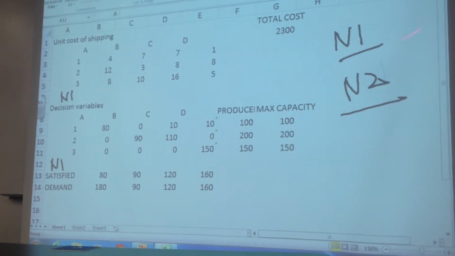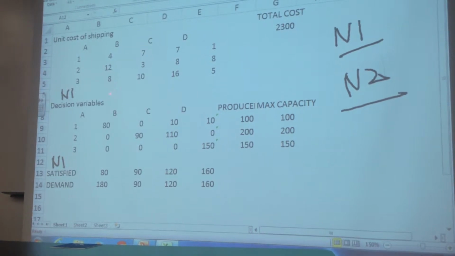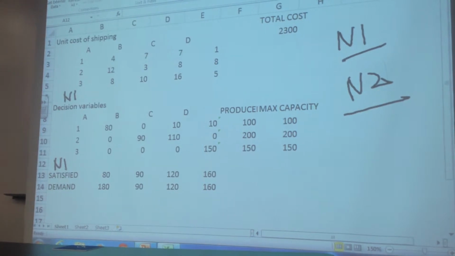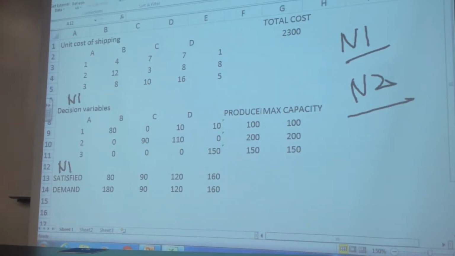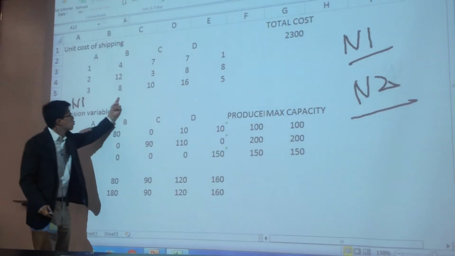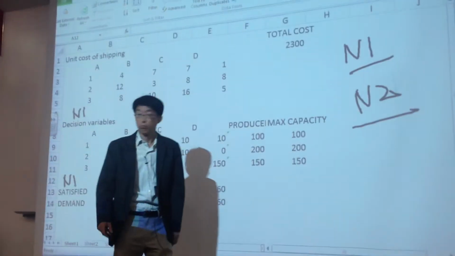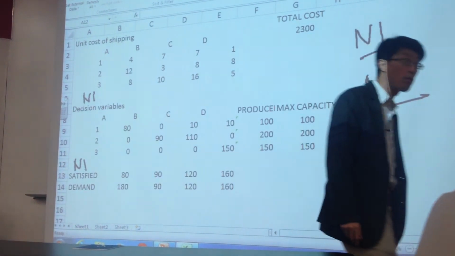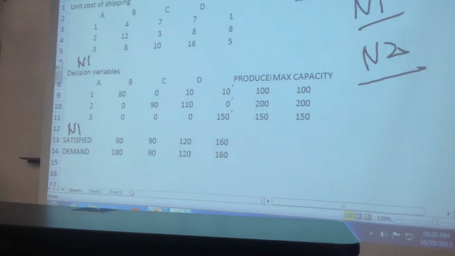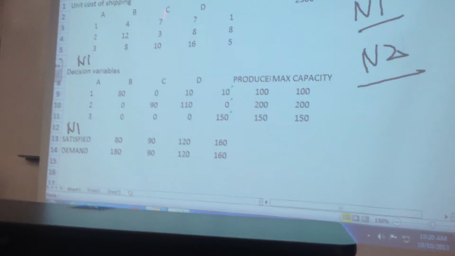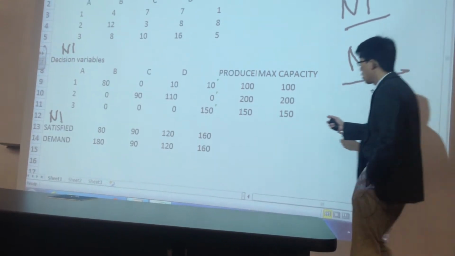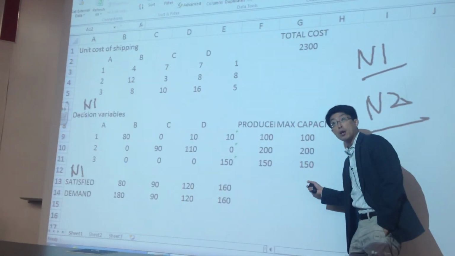Since you know the location of N1 and N2, you can estimate the unit cost of delivery from all of your existing distribution centers. Right? Those numbers should be on this side, because that is their unit cost of delivery from here, Vietnam, to warehouse A, B, C, D. Correct? We do need the capacity information for N1, right?